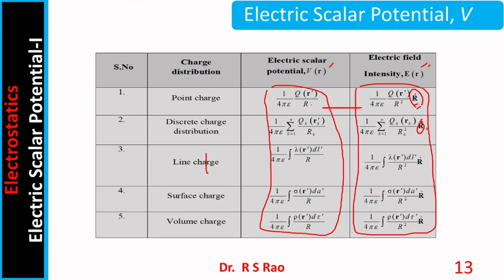Second, field is inversely proportional to distance square, whereas potential is inversely proportional to simply distance. So these two differences are very apparent, and of course a lot of similarity is also there. 1 by 4 pi epsilon is there in both the cases. Source charge is present in both the cases. Okay. Now let us move further.